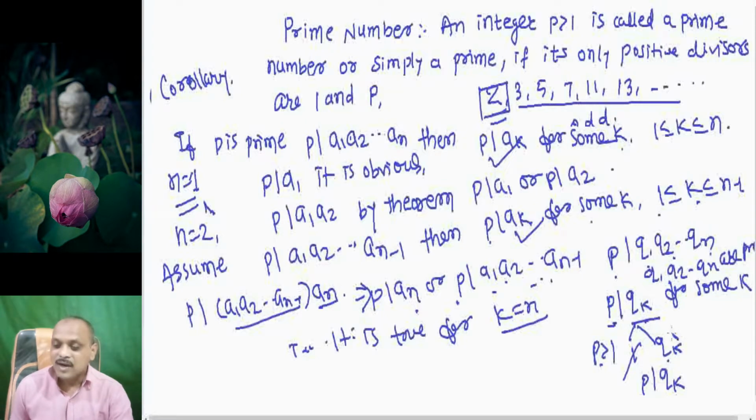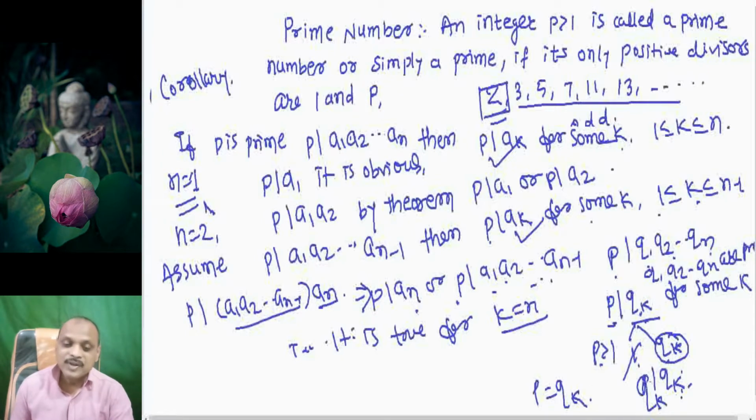Look at this. What is qk? The divisors of qk are 1 and qk. So this means p is nothing but qk, since the only divisor of qk which is greater than 1 is qk. So p must be qk.